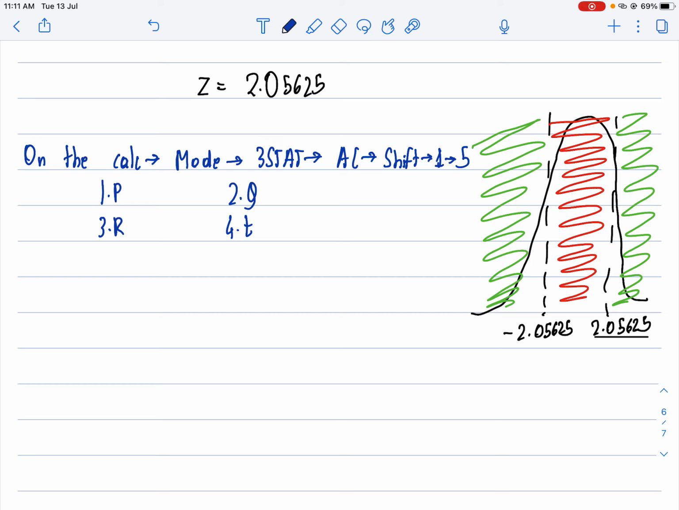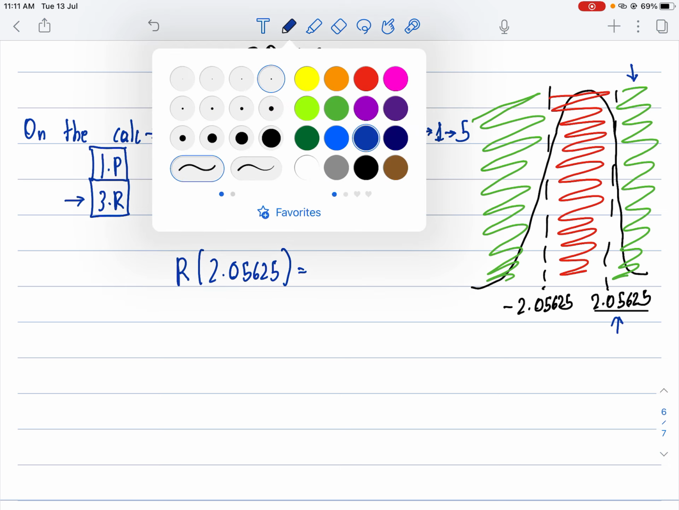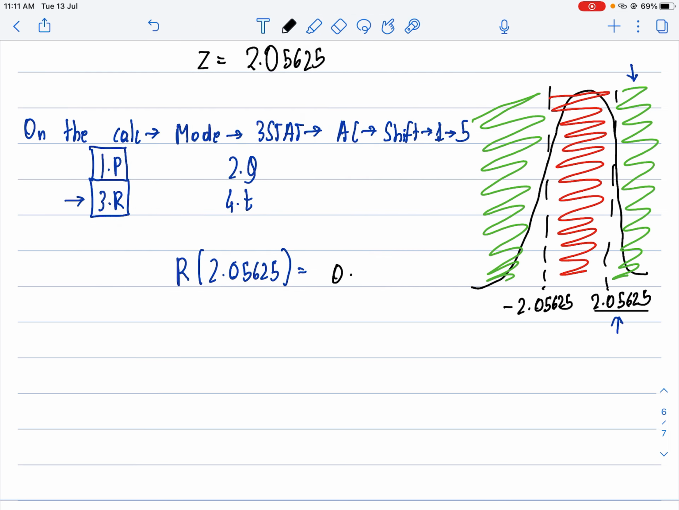Now you need to know option 1 is for less than values, option 3 is for more than. Here first we are calculating more than the z value to get this area in green, correct. So I click on R, which is 3. So I basically get R with a bracket here where I simply put 2.05625. When I put that, I get my answer here basically as 0.019879. But now this is basically the area here in green.